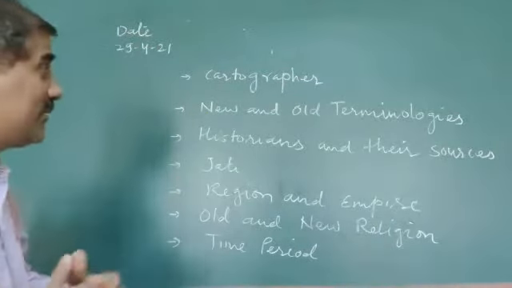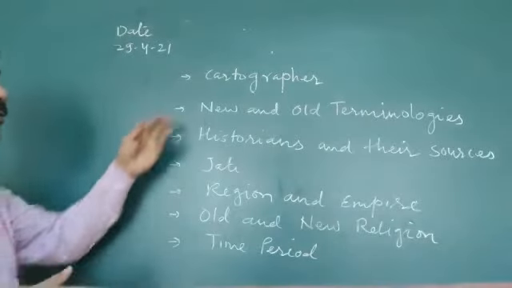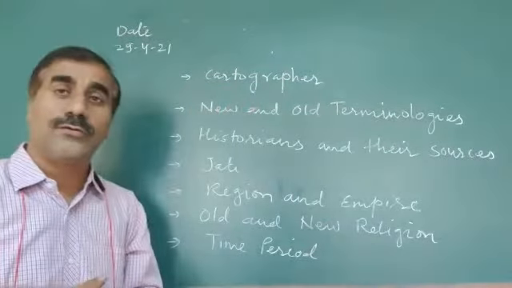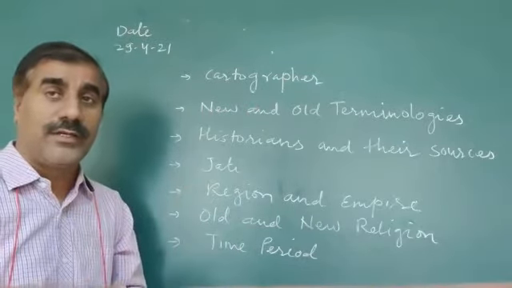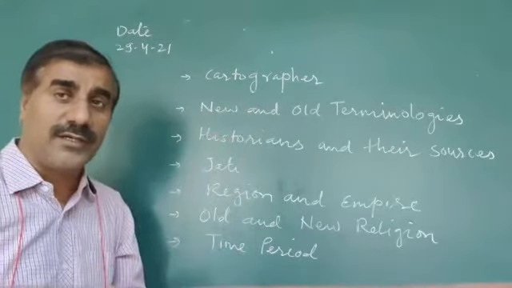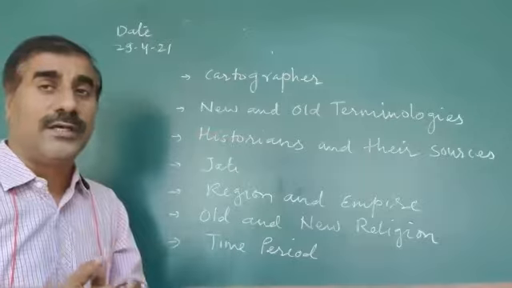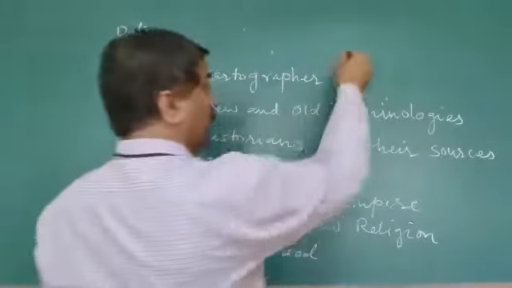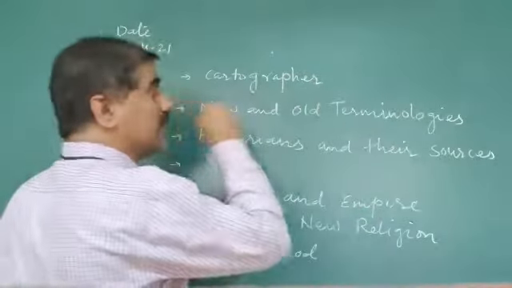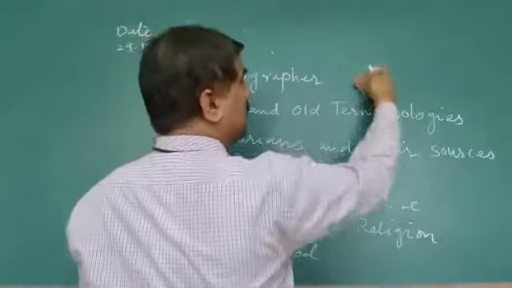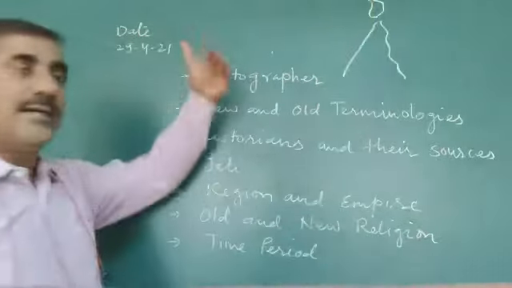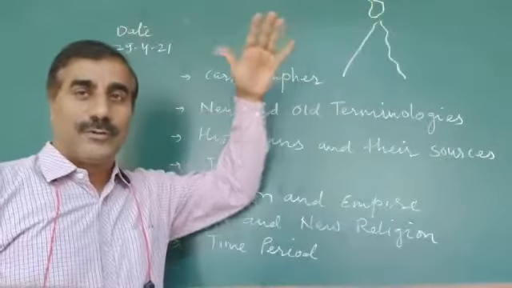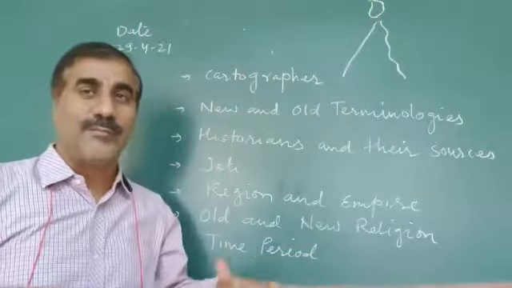Let's start the introductory lecture with who is a cartographer: a person who makes maps. Like Elizabeth was a cartographer, and in early times, due to lack of knowledge during the 11th century, he made the opposite map of India, with Sri Lanka at the top, whereas presently it is at the bottom.